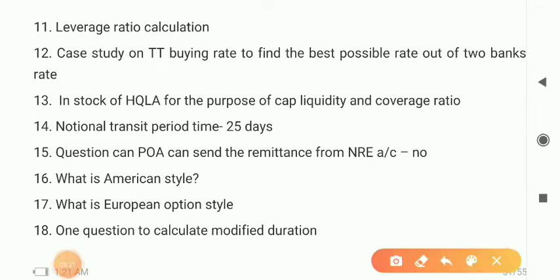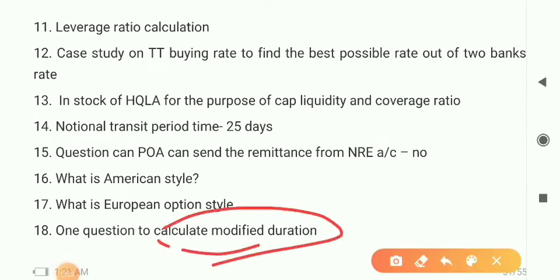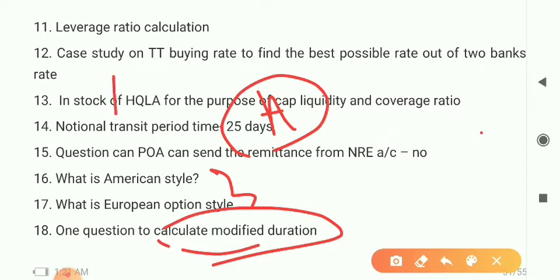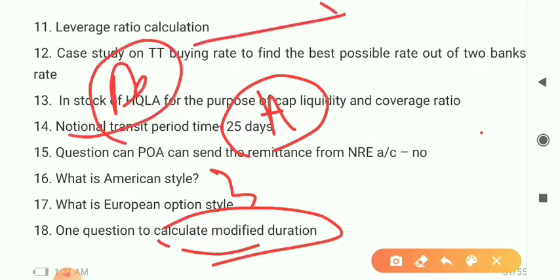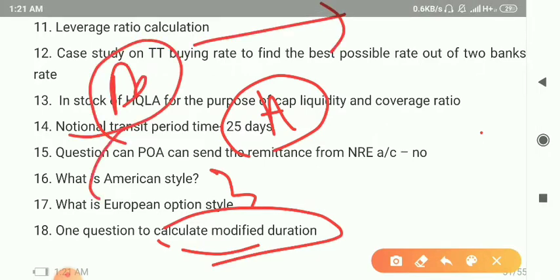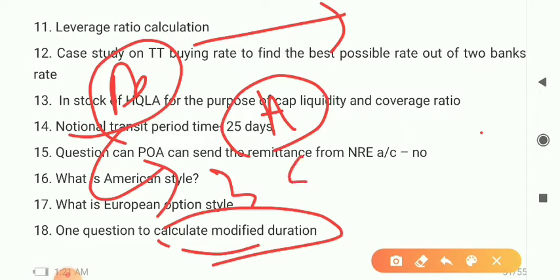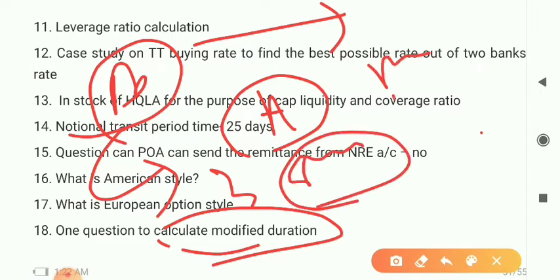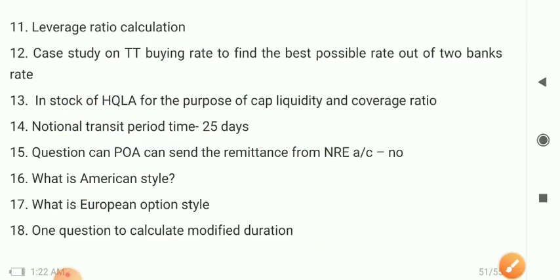So this modified duration formula, you just remember this, and American and European options, this is also important. The module, as we mentioned, is theoretical, and the numericals are very easy, so you can easily get it. In this short period, if you have the time, you can go through more numericals, and if you are trying to complete in a short period of time, then you should focus more on accuracy for the theoretical, as we have mentioned in the previous videos. So let me see the next one.